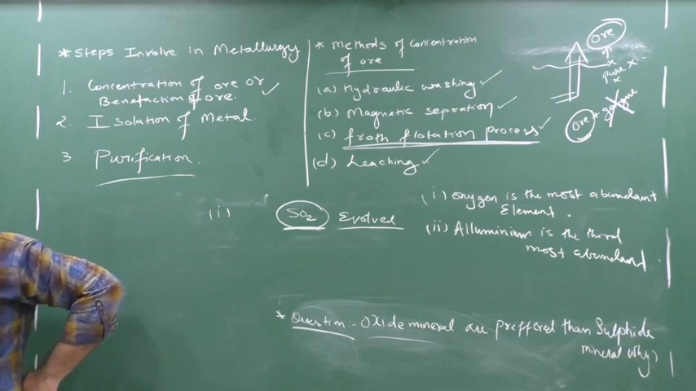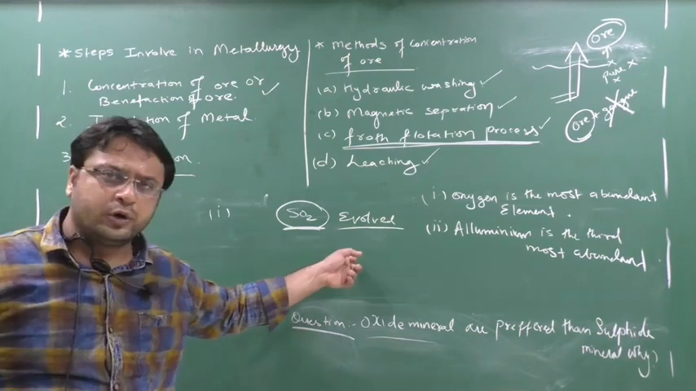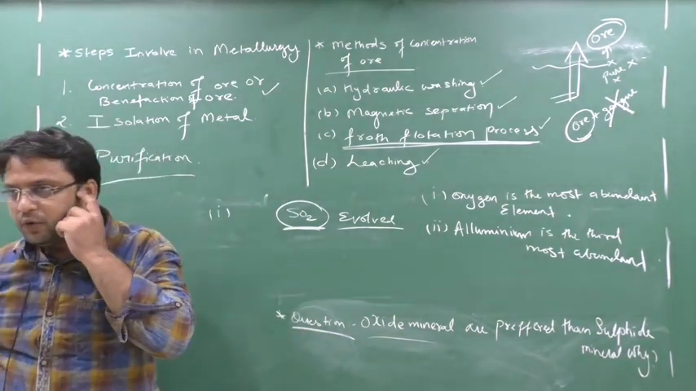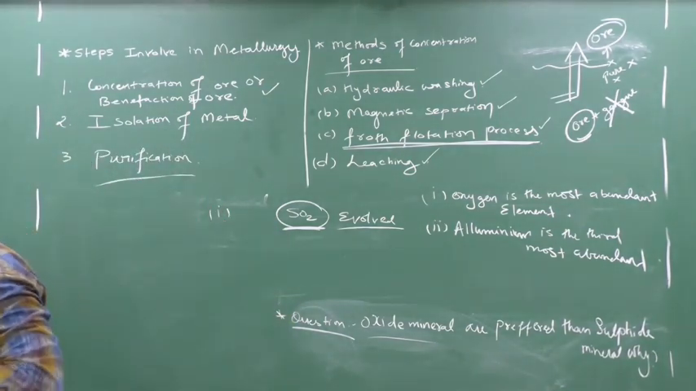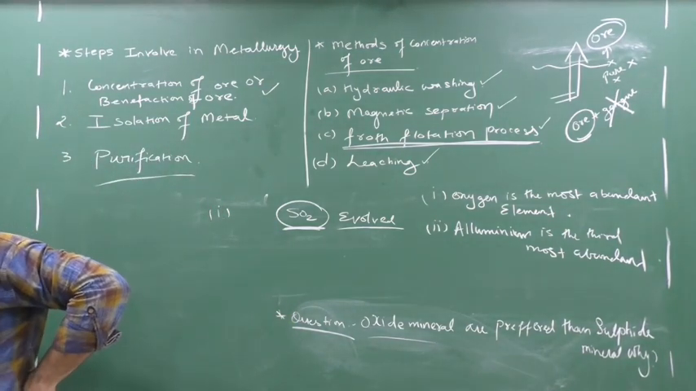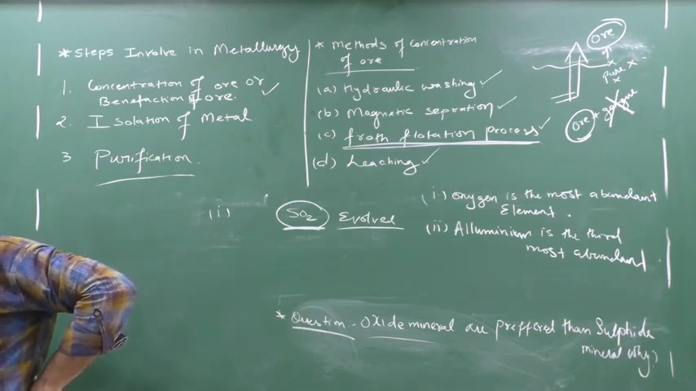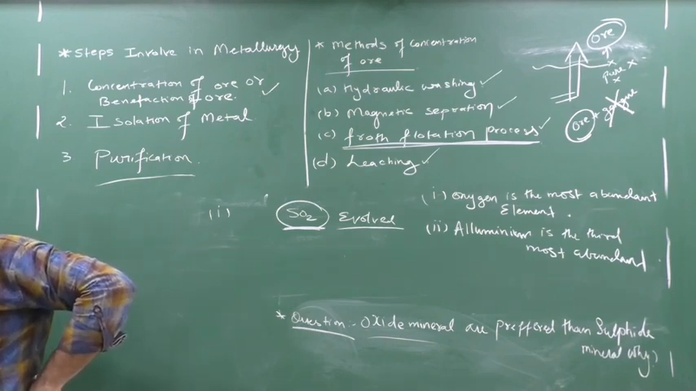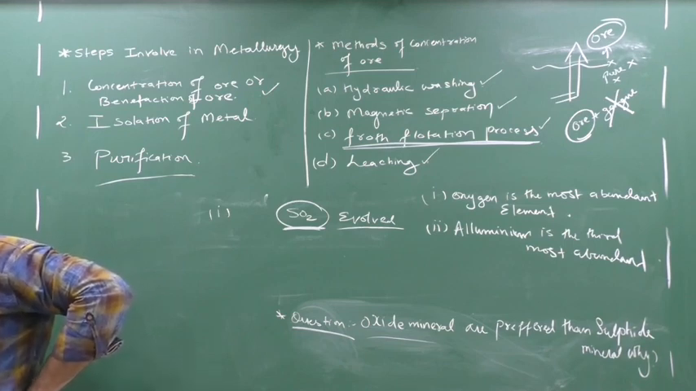Write down next, the chief minerals of aluminium are. You write down in your book, I will note that on the board. Chief ore of aluminium are. Chief mineral or ore of aluminium are mica and bauxite. Chief ore and mineral of aluminium are mica and bauxite.